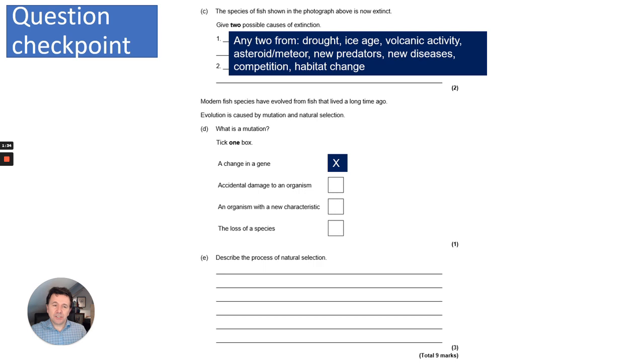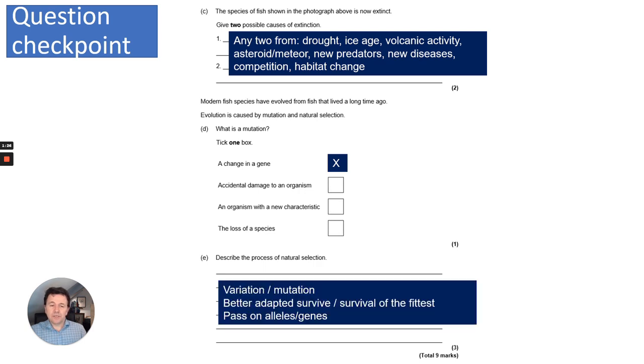Well, it is a change in a gene. And then E, describe the process of natural selection. There are 3 marks available for this question. You need to mention there's variation. You could mention there's a mutation. The better adapted survive, or you could say the survival of the fittest. Therefore, they pass on their alleles or genes.